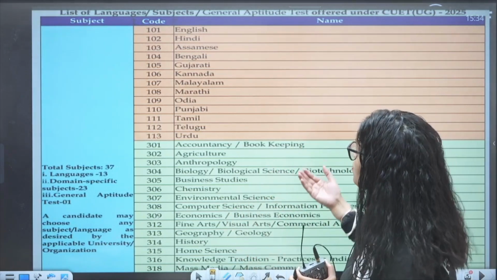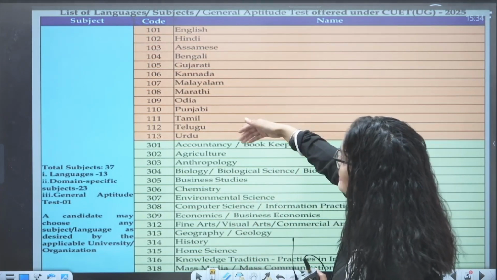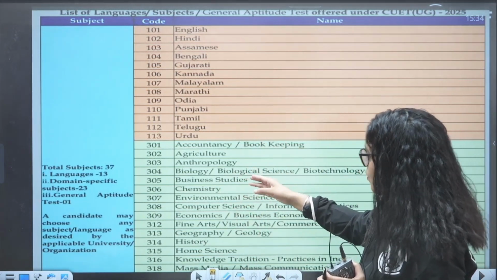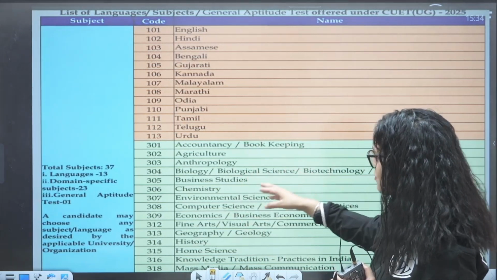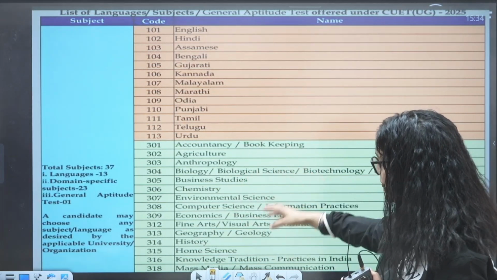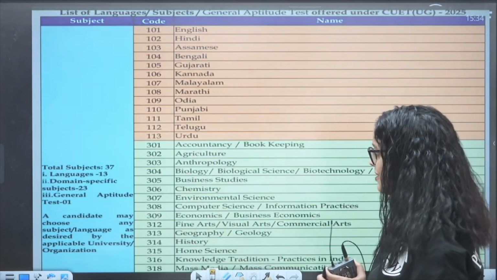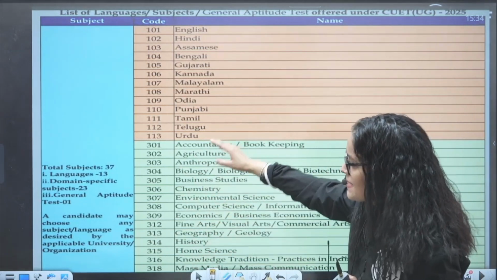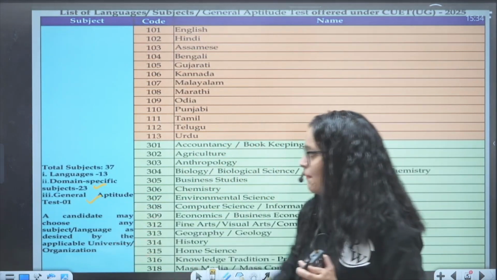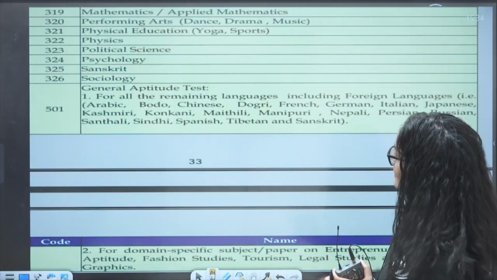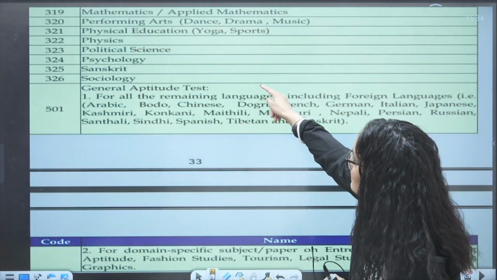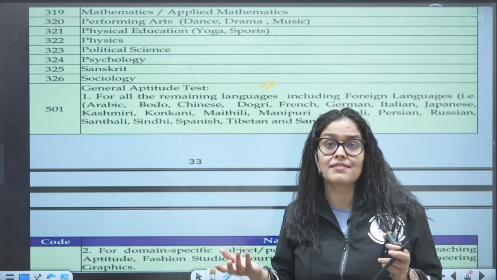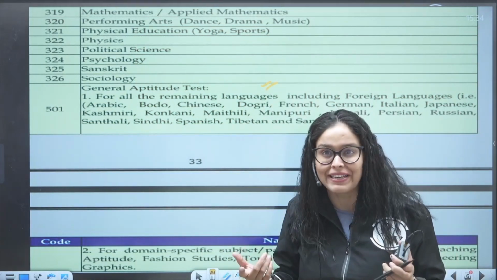Next, when you are filling this CUET exam, they will be asking you for the codes. These are the subject and language codes. If you are going for anthropology, business studies, chemistry, environmental science, you will be using these codes. You have 13 languages, 23 domain specific subjects, and 1 general aptitude test, and this code is for the general aptitude test.